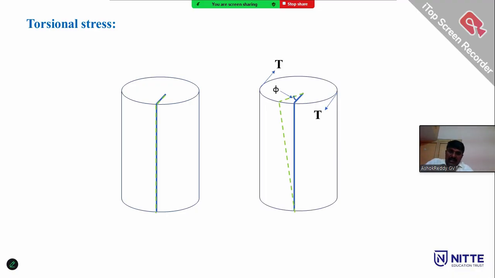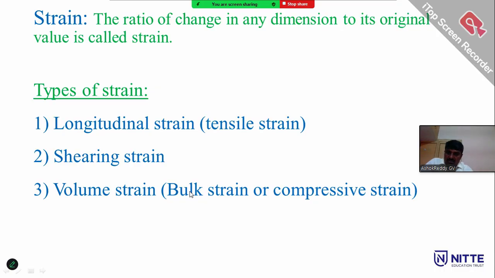These are tangential stresses. The tangential force acting per unit area of the material is called the tangential stress or torsional stress. That is, the torsional force acting per unit area of the material is called the torsional stress.